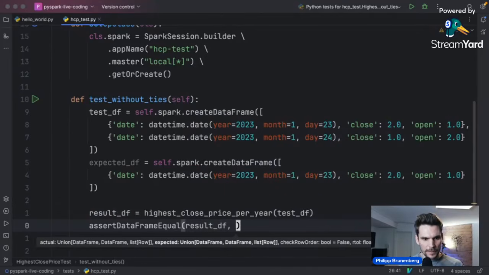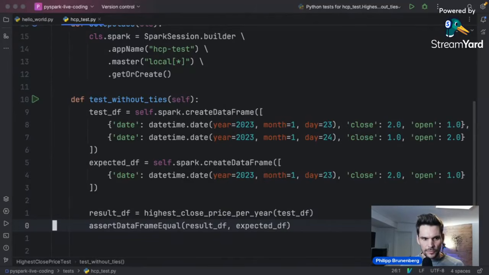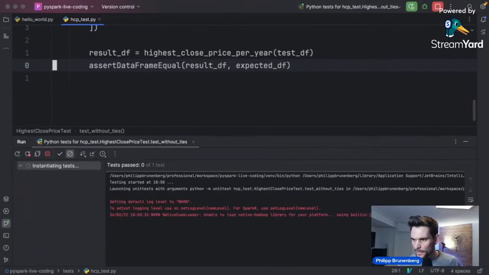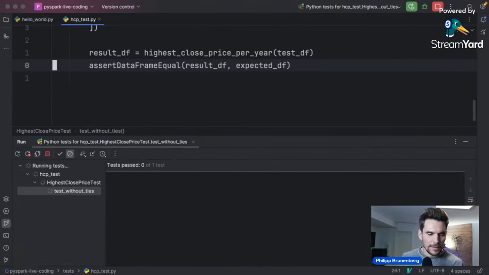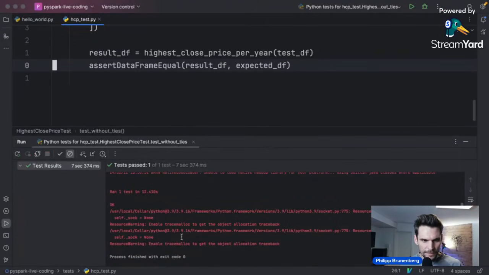And then the expected, which is our expected df. And that should be true. And only if it's true, if the data frames are actually the same, this test will pass. And that's how you can basically test the logic you are implementing in your Spark applications. Now, we've done it correctly in this case. And yeah, that's basically what I wanted to show you.